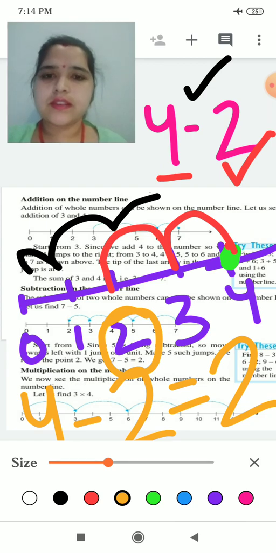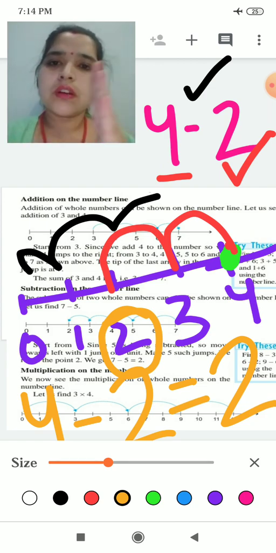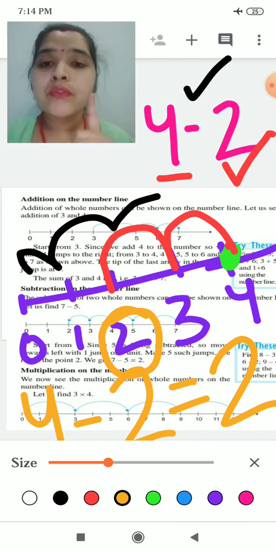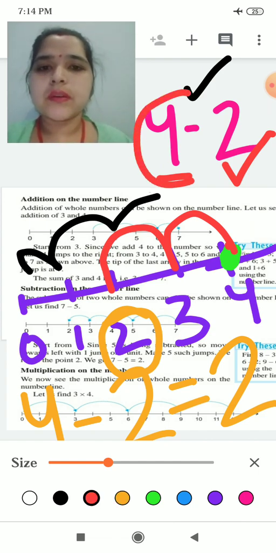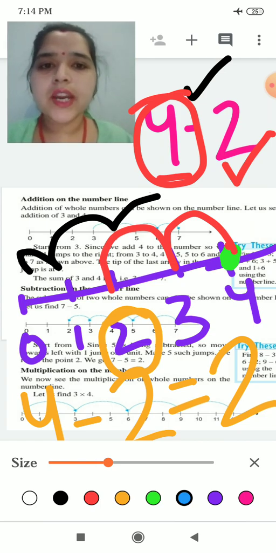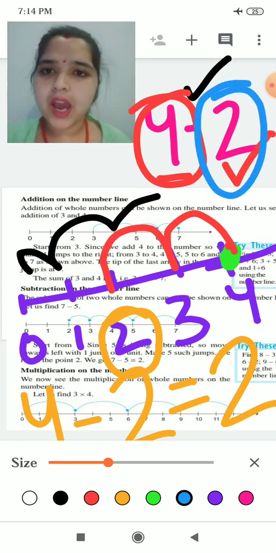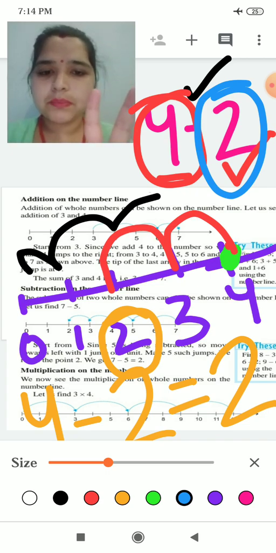Understood? For subtraction you will go backward. For addition you will go forward. Where you have to start is decided by the first number, and how many steps you have to take is decided by the number behind, in every situation, whether it is addition or subtraction.